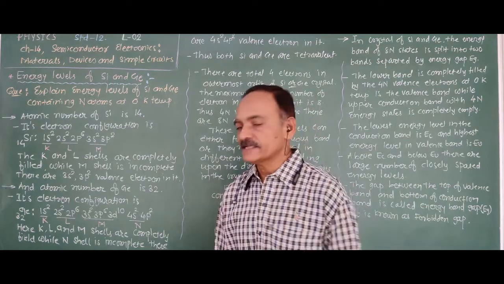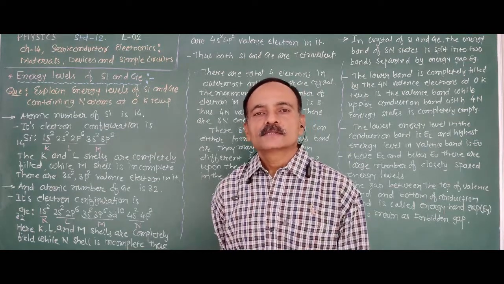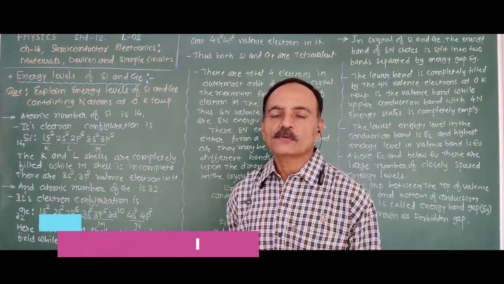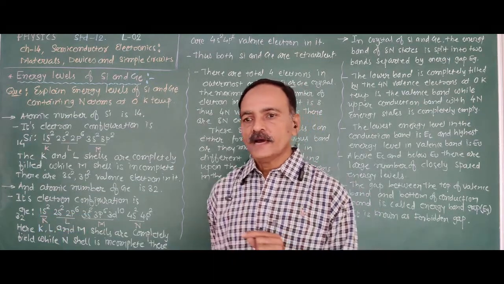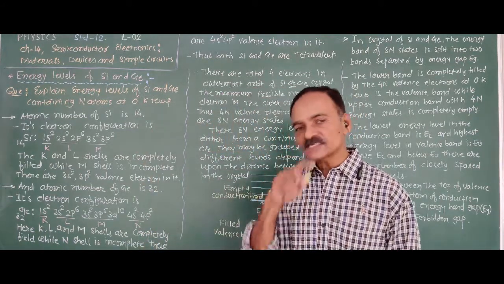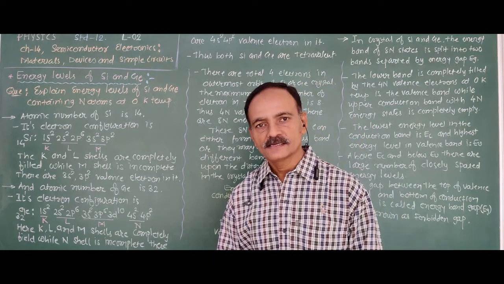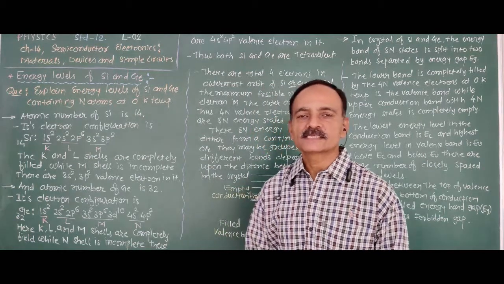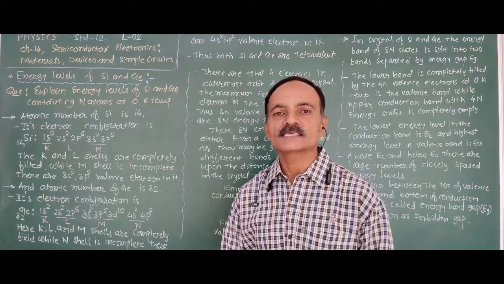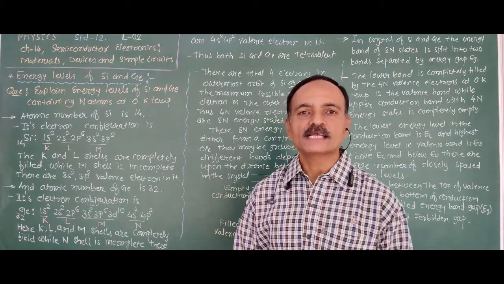Good morning friends. After the discussion of the energy band and also the valence band and conduction band for the conductor, insulator and also the semiconductor, now, what is the energy band of silicon and germanium? Because the silicon and germanium crystal behave as a semiconductor. In electronics, silicon and germanium are the most important crystals to form a semiconductor. For that purpose, what is the energy band for the silicon and germanium?